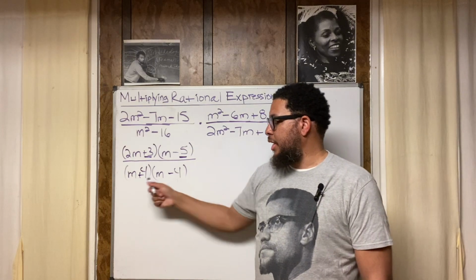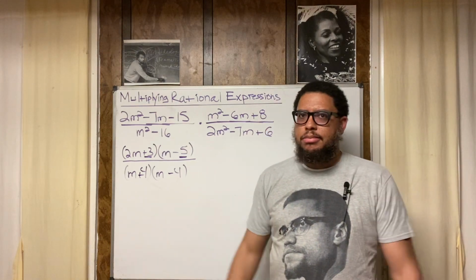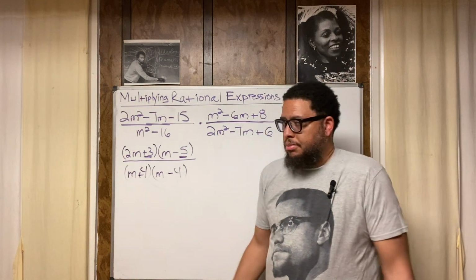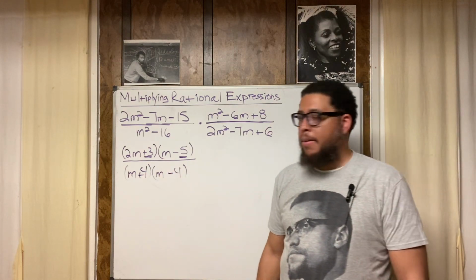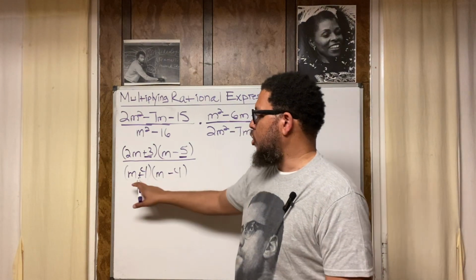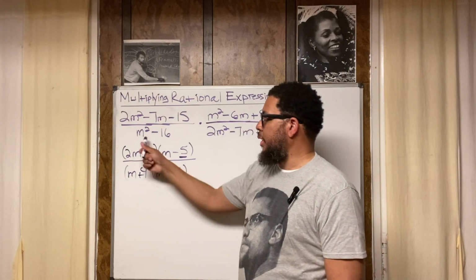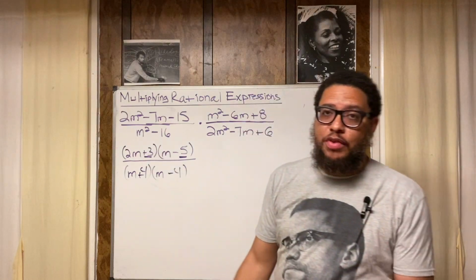I could have put the minus sign here and the plus sign here. Why didn't I? No reason. I just felt like doing it like that. I could switch it up. You're going to get the same answer anyway, right? Because if we multiply it out, no matter where the plus and minus sign is, you still end up with m squared minus 16. That's how you know it's factored correctly.